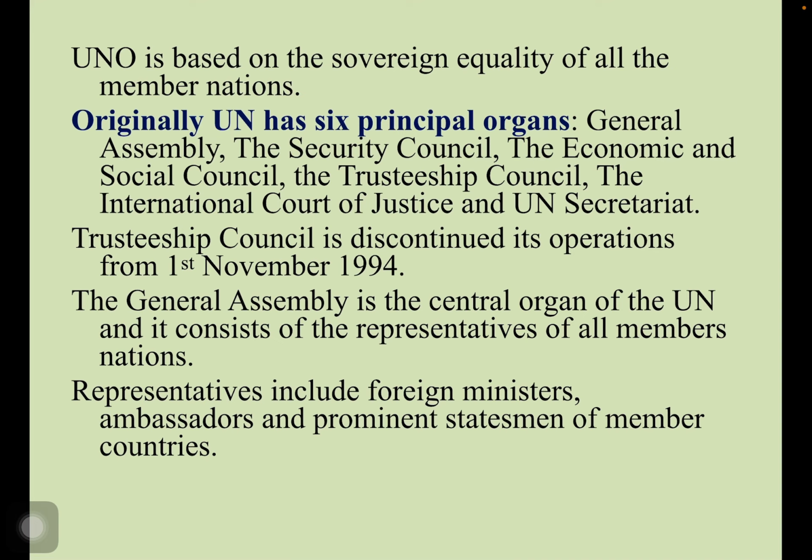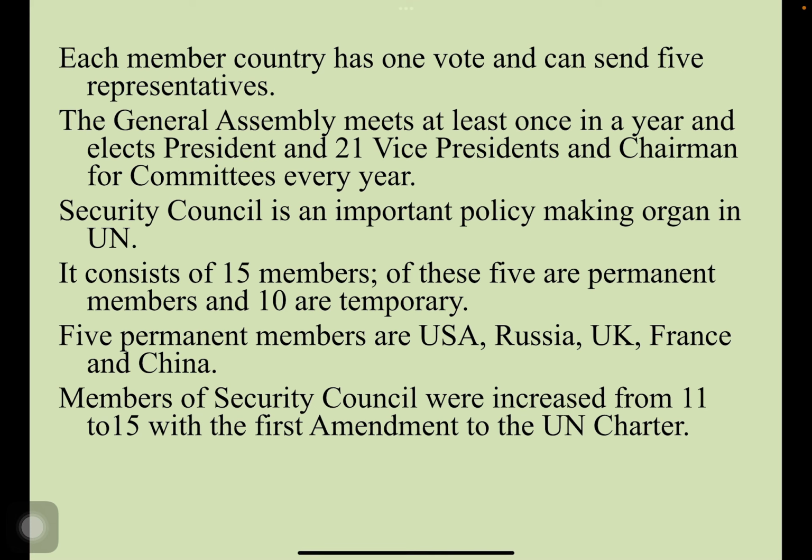The General Assembly is the central organ of UN and it consists of the representatives of all member nations. Representatives include foreign ministers, ambassadors and prominent statesmen of member countries. Each member country has 1 vote and can send 5 representatives. The General Assembly meets at least once a year and elects a president, 21 vice presidents and chairmen for the committees every year. Security Council is an important policy making organ in UN.